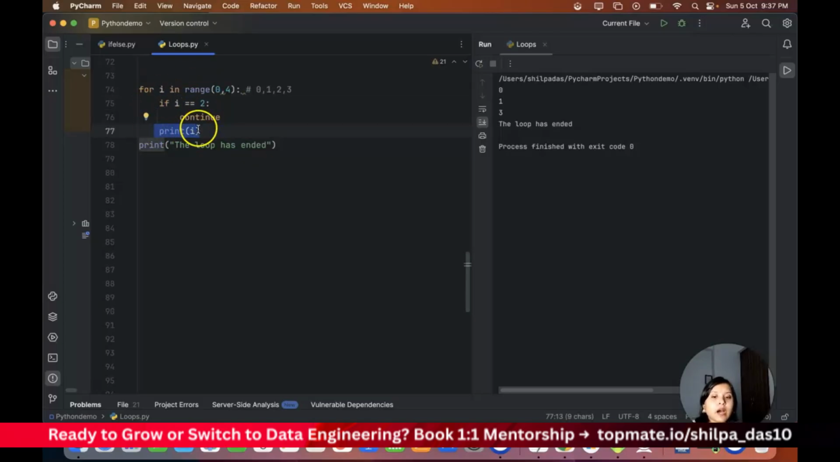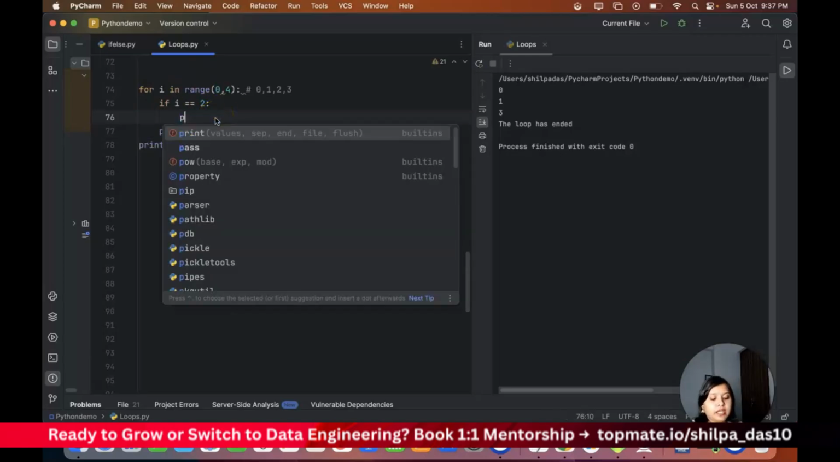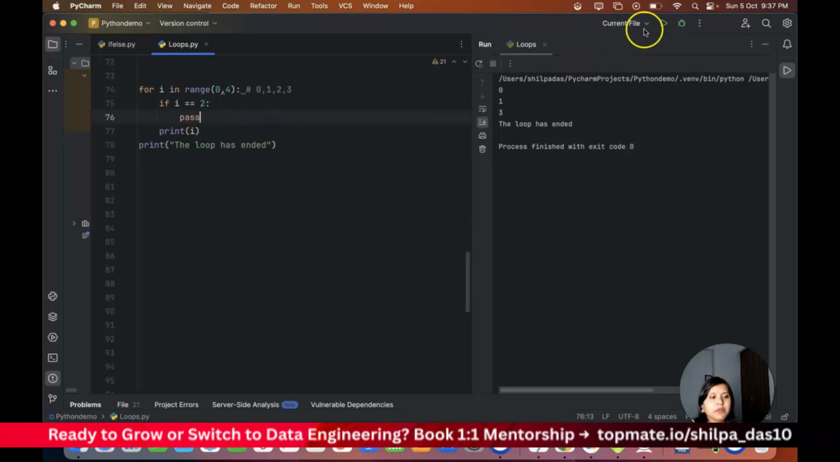Okay, that's how the print statement works here for continue. Now let's say in case I want to do a pass, it will not do anything. It is going to print everything: 0, 1, 2 and 3. So pass is something like, if you don't know what to do, you use a pass statement. So that's the use case of pass.